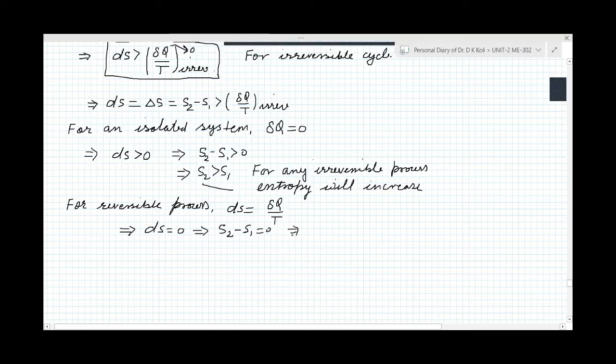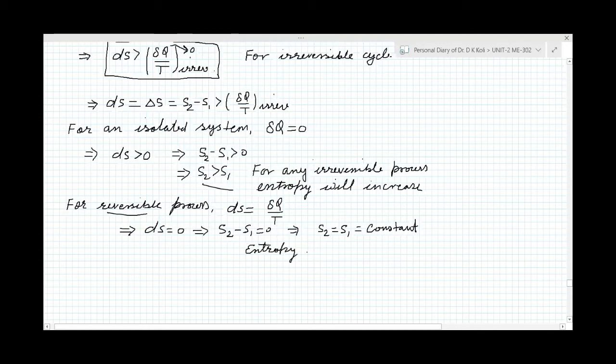That says S2 equal to S1, equal to constant. It means S2 is not changing. At 1 and 2, entropy is the same. So for the reversible process, entropy remains constant. For the reversible process, entropy will not change. Entropy remains constant.